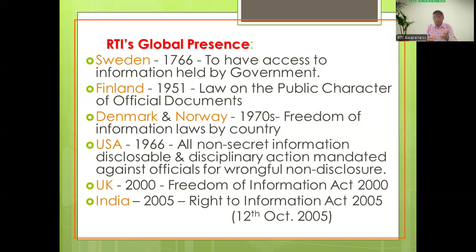Thereafter, the United Kingdom started this RTA in 2000. The name is the Freedom of Information Act 2000, right? Thereafter, in India, our country, the Right to Information Act 2005, that is, on the 12th of October 2005, it was implemented. This is the global presence of this RTA.